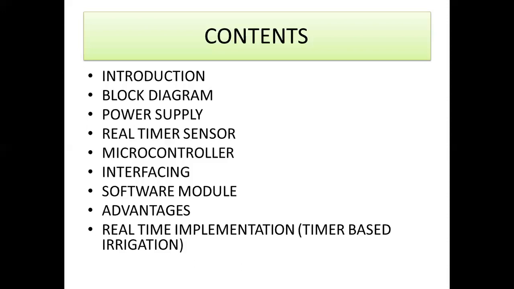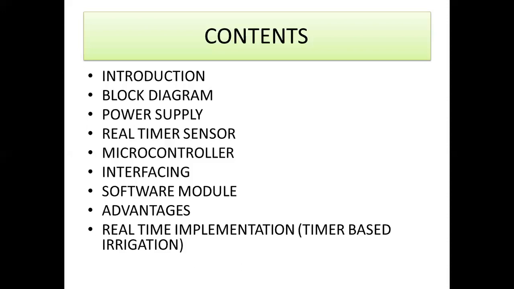And next one is we are going to discuss the advantages. What are the advantages? Why do we go for automation? What is the need of automation in irrigation system? So we have to discuss all those things in this advantages topic. Last one is we have to analyze a real-time implementation: how a timer-based sensor is implemented in the irrigation system, how it is interfaced with the microcontroller, and how the microcontroller can control a load. Load means a valve or a motor that should be used in your irrigation system. So we are going to discuss all those things.